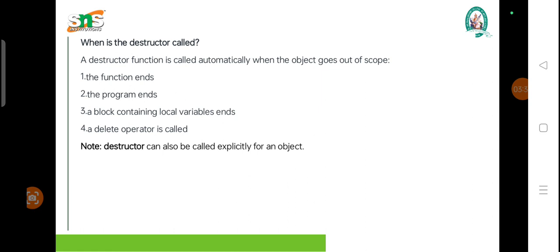When the function ends, the destructor is called, and when the program ends also, the destructor is called. It is also called when a block containing a local variable ends and a delete operator is encountered. Note, a destructor cannot be called explicitly for an object.